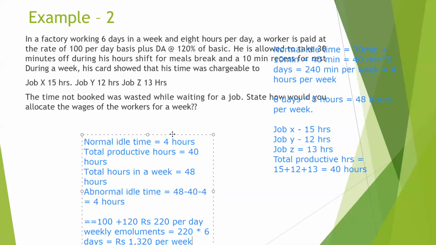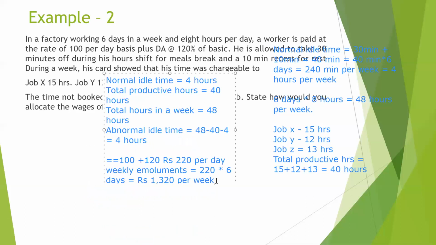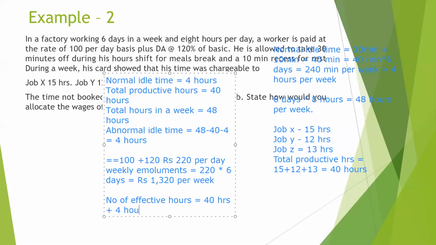Now, we have studied in the previous slides that the normal idle time is built in the cost itself, and only abnormal idle time is considered when finding the per hour rate. So the number of effective hours we are going to consider here is 40 hours, which was the productive hours allocated to the 3 jobs, plus the abnormal idle time 4 hours, giving us 44.